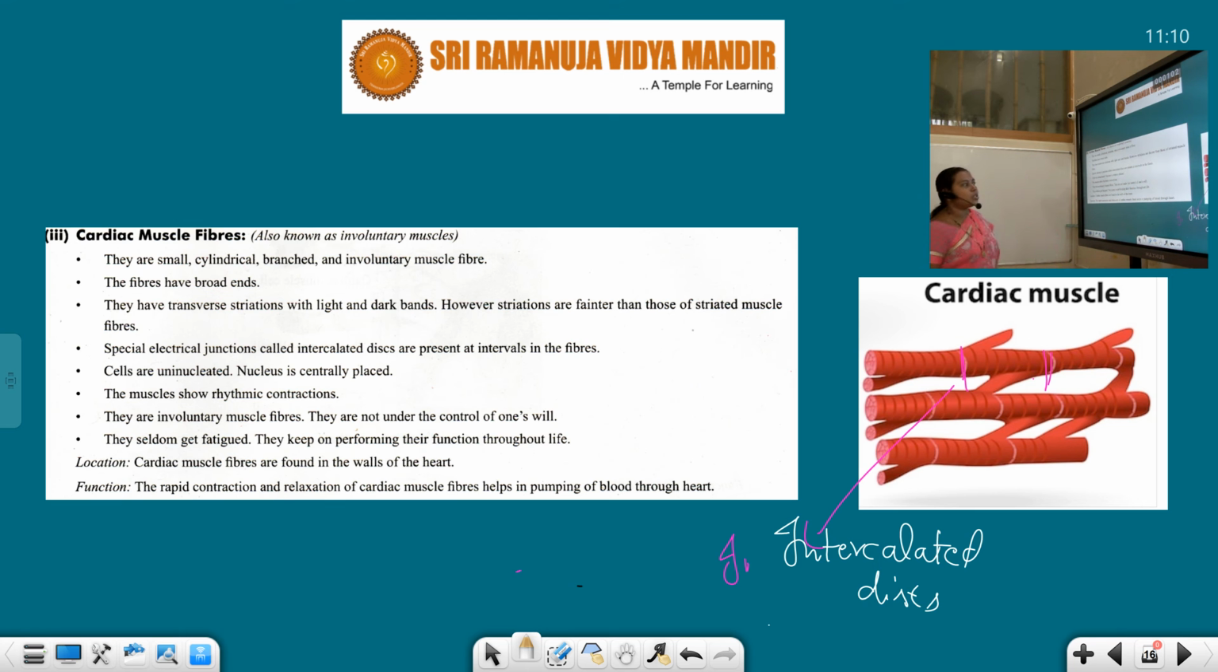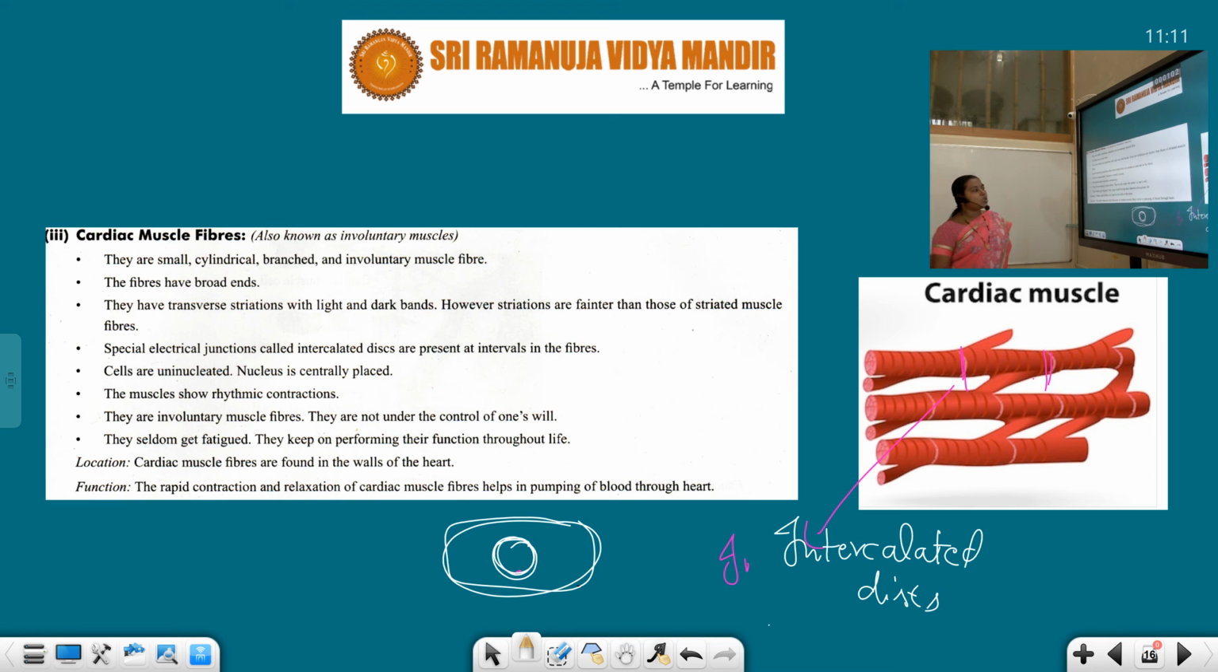Okay, at intervals of fibers. Cells are uninucleated. It is having just a single nucleus, and the nucleus is centrally placed. If it is the cell, students, it is uninucleated, and cytoplasm is present at the center of the cell.